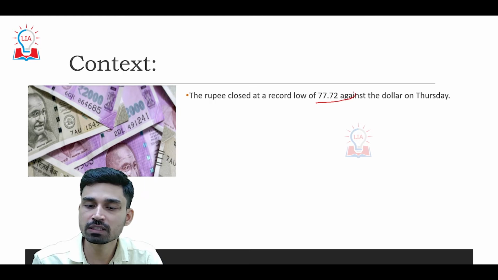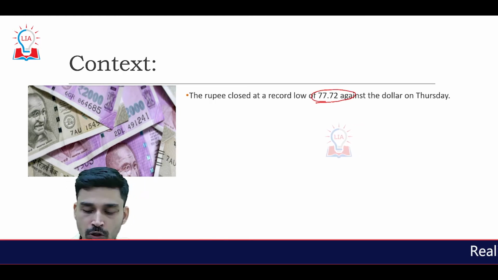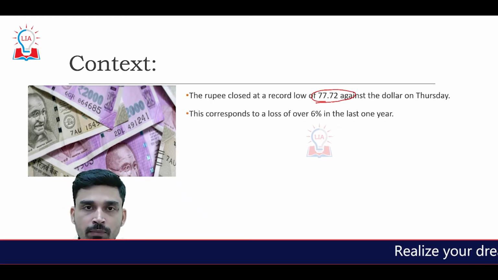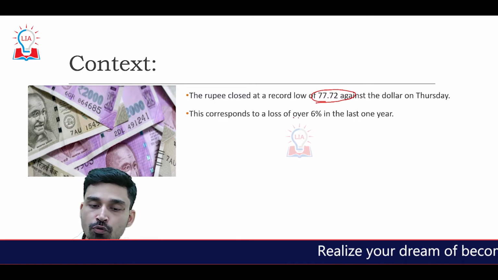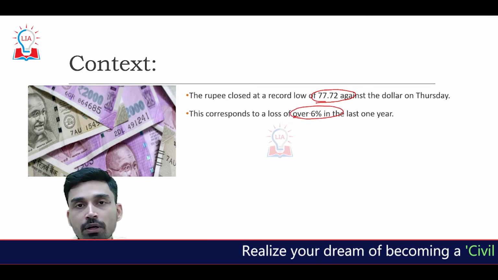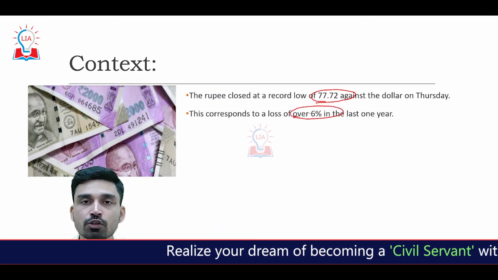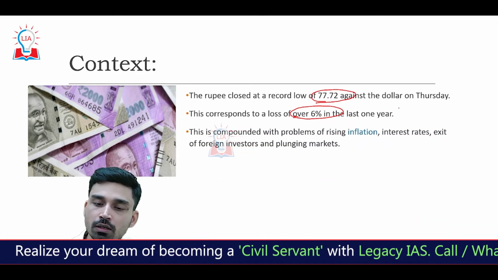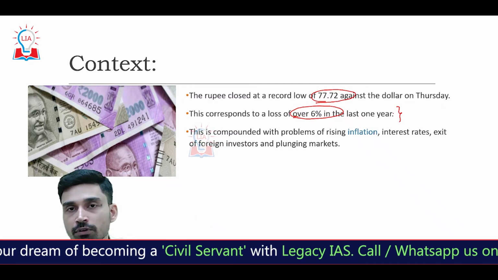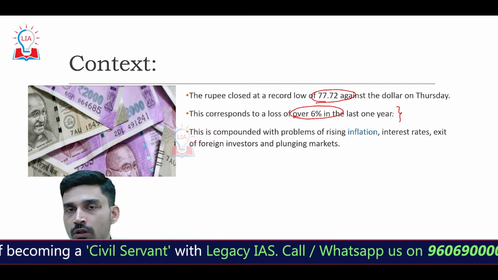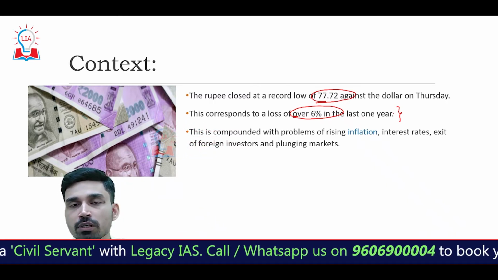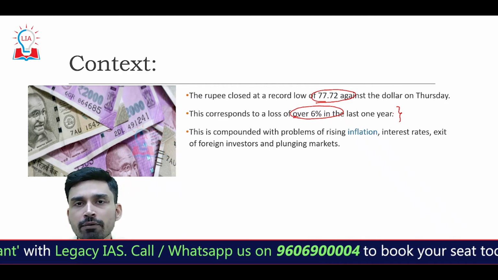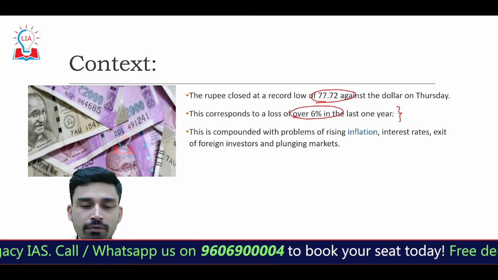Recently the rupee vis-a-vis the dollar closed at a record low of 77.72 in the last trading session of Thursday. This corresponds to a loss of over 6% if you compare this with the value of the rupee vis-a-vis the dollar last year. Now, this is not a peculiar condition with respect to the rupee only. Almost all the currencies, especially of developing markets, are witnessing a downfall vis-a-vis the dollar.